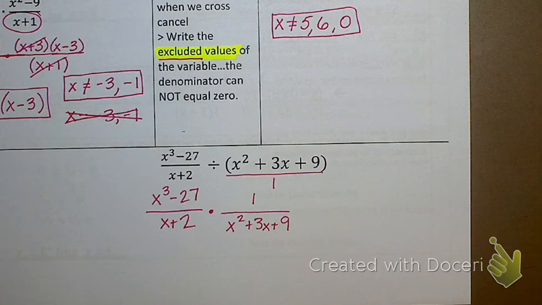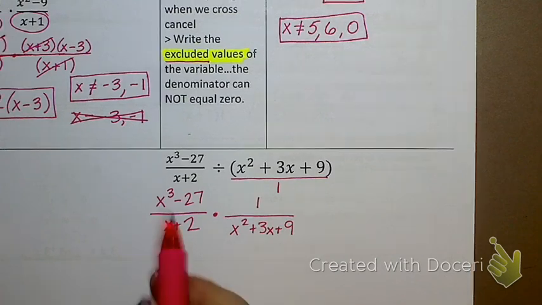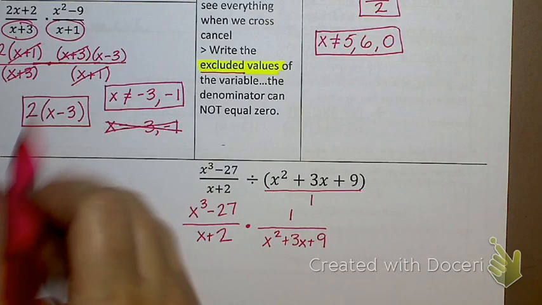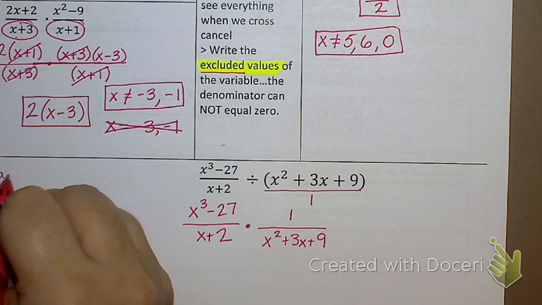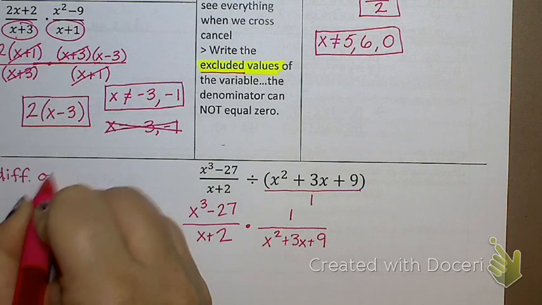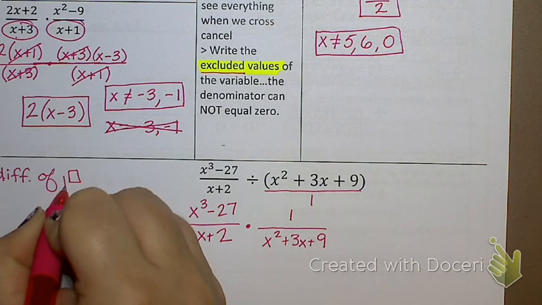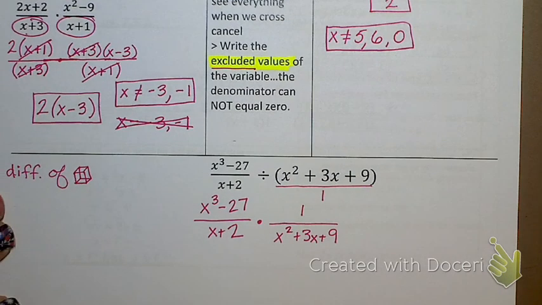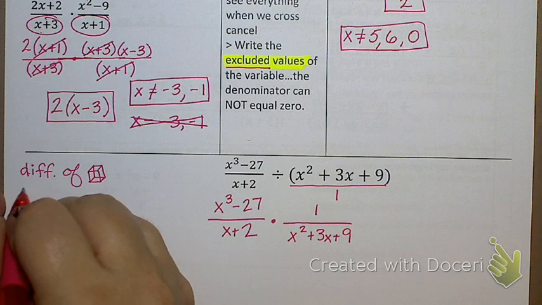Now we factor. X cubed minus 27. Oh crap. We have a difference of cubes. Remember that formula? Maybe, maybe not.